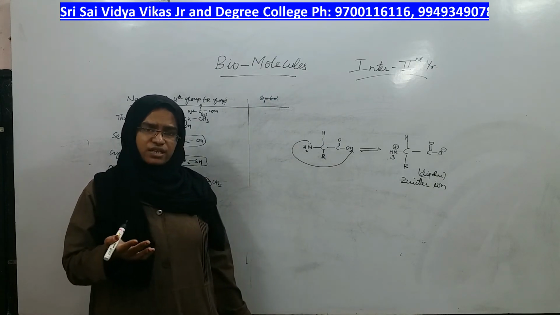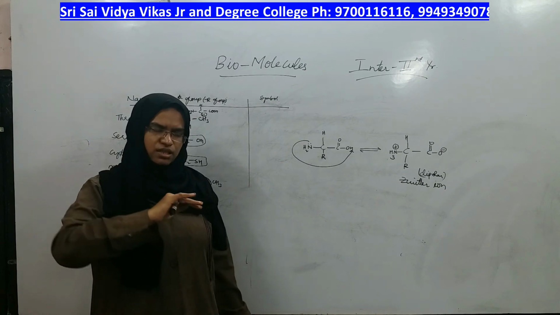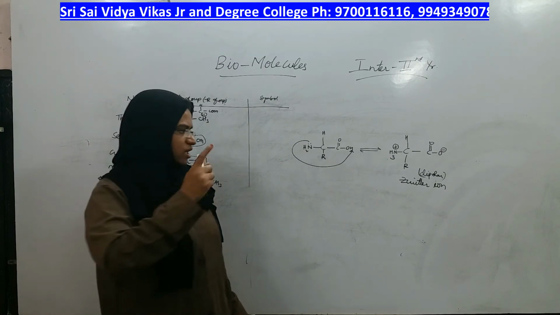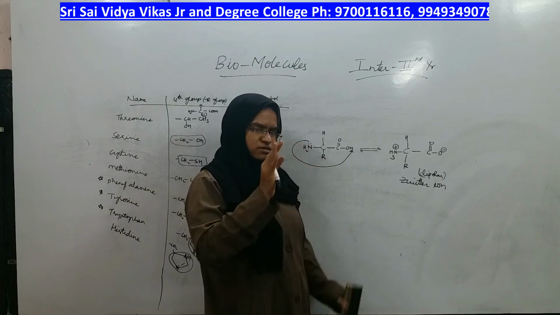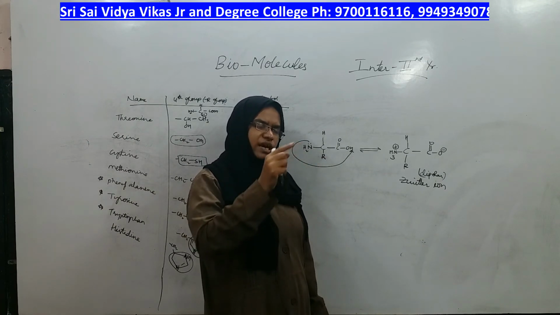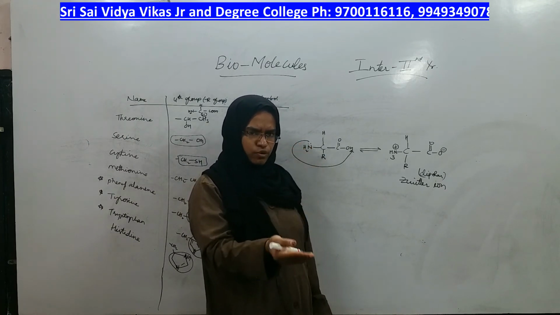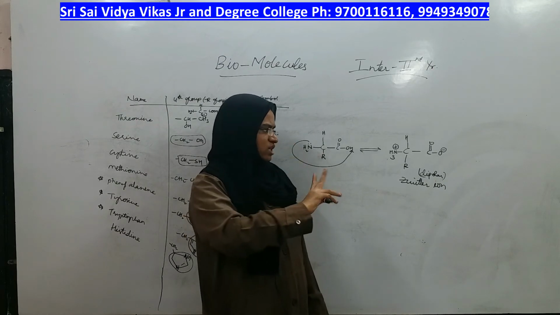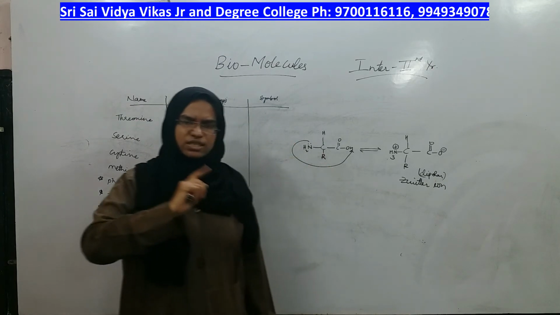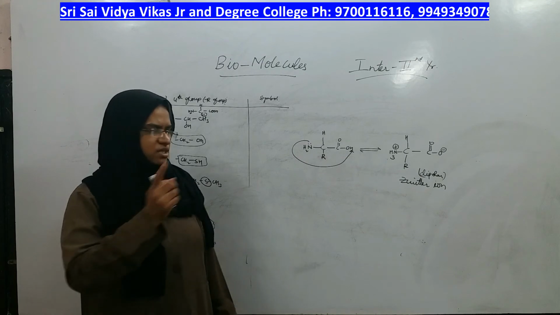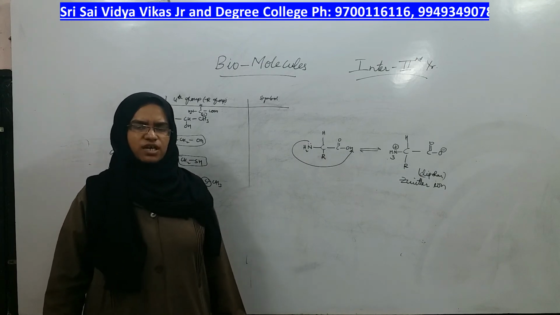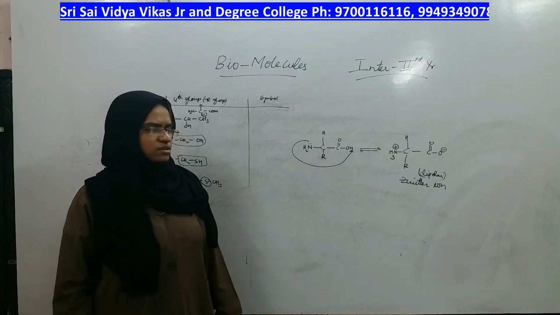Why are you getting that? Are you adding any other molecule from outside? No. Inside itself only, by doing a little change, the acidic group gave its proton to the basic group, which are just side by side. So the acidic group got a negative charge and the basic group got a positive charge. That ion is called a Zwitter ion.